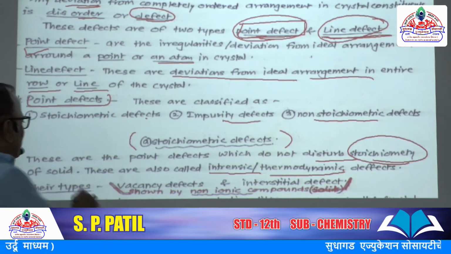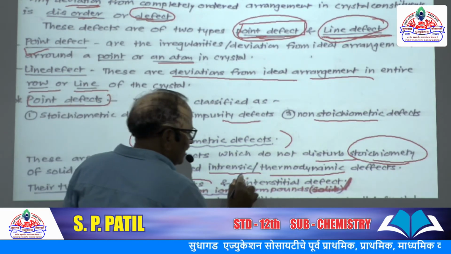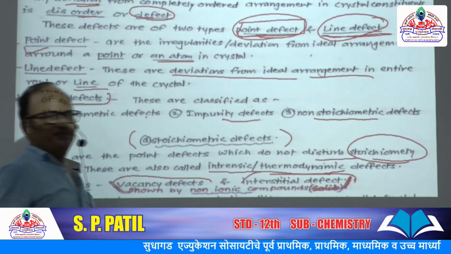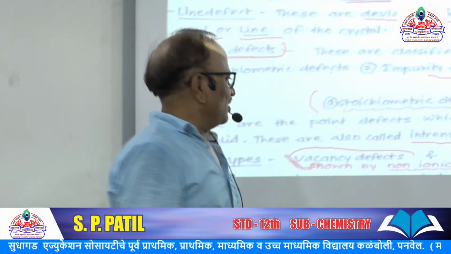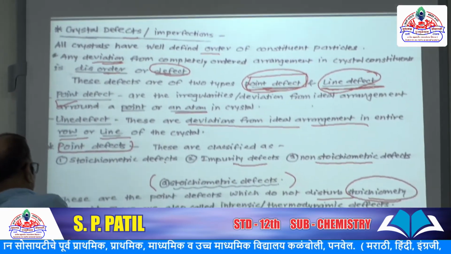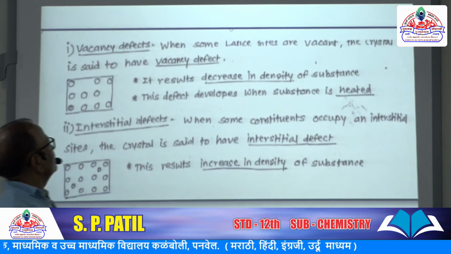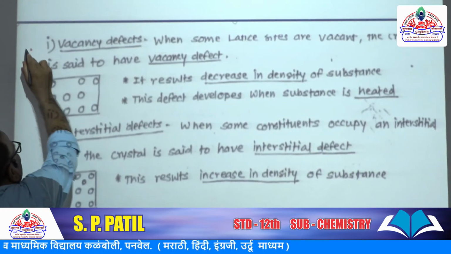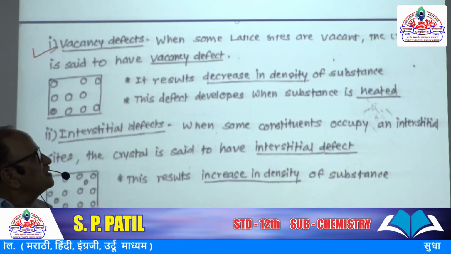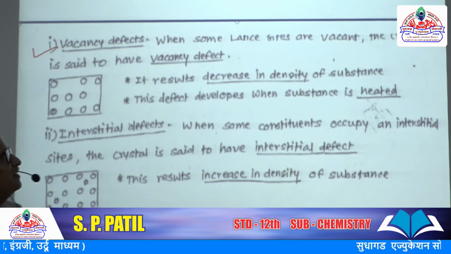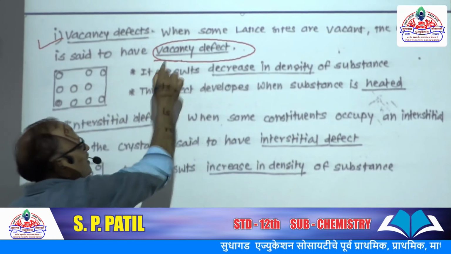They again have their subtypes: vacancy defect and interstitial defect. Irregularities in between points or lines. The first one is vacancy defect. When some lattice sites are vacant in the crystal, it is said to be a vacancy defect.